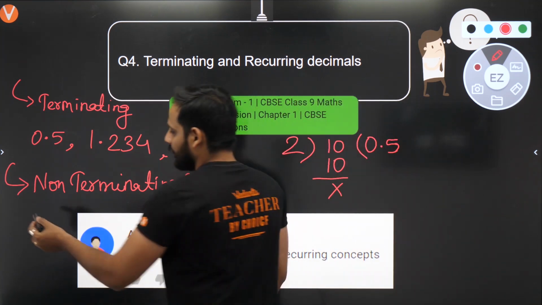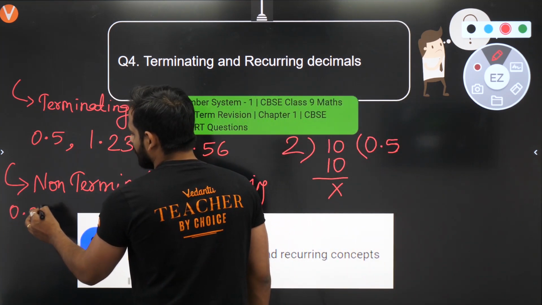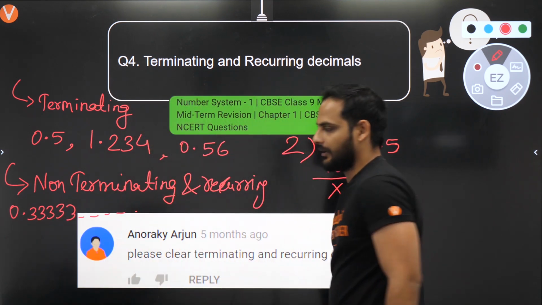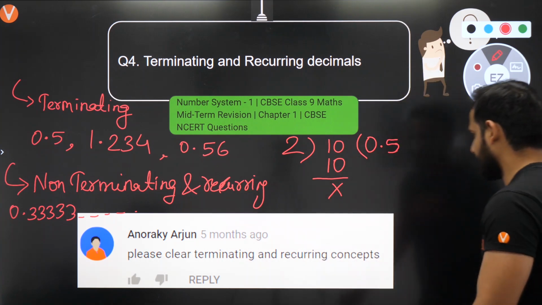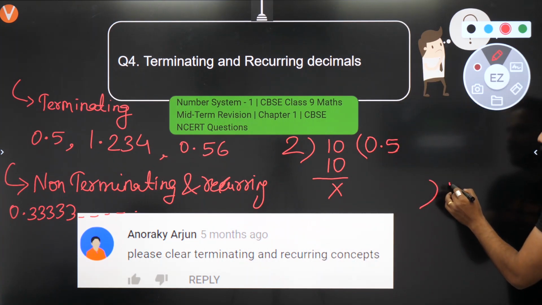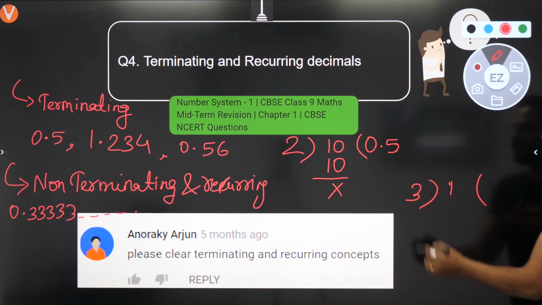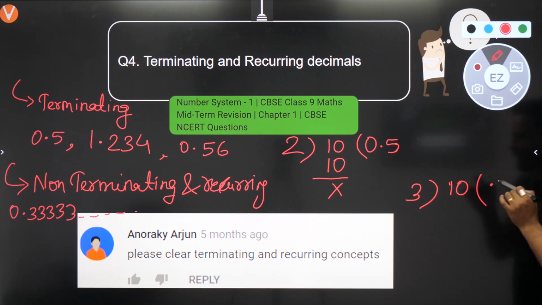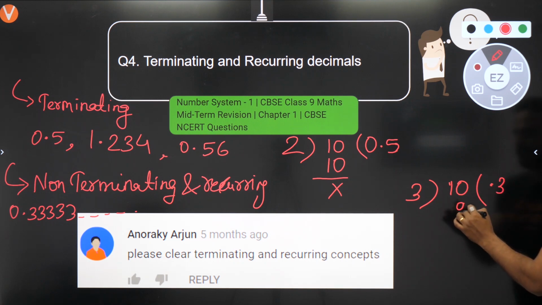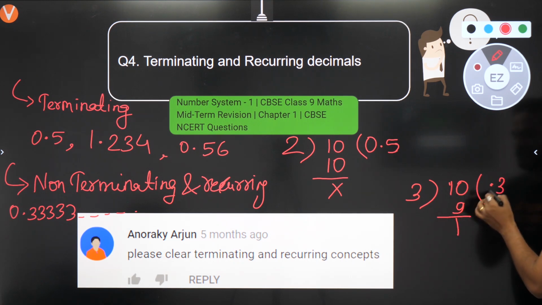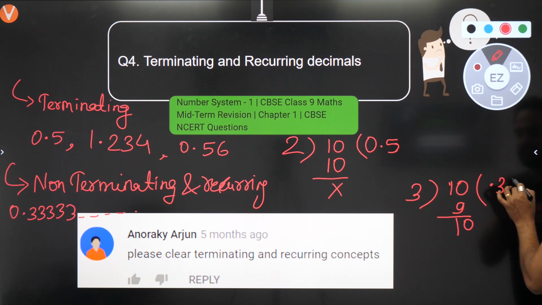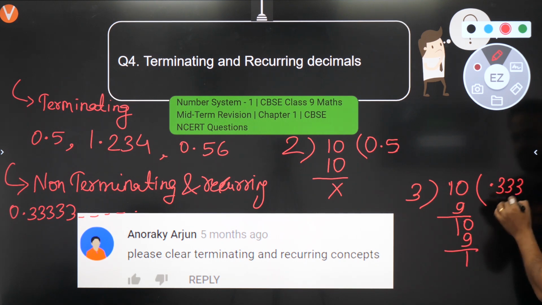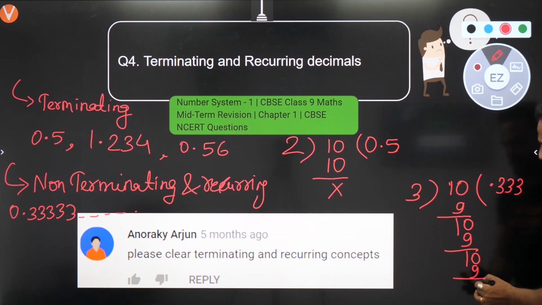For example, let's say 0.33333. In this, 3 will never stop coming. How does the division look then? Suppose you divide 1 by 3. You cannot divide, so put a decimal, get a 0 here, and you will say 3 3s are 9. Remainder again 1. Again 3 3s are 9, remainder 1.